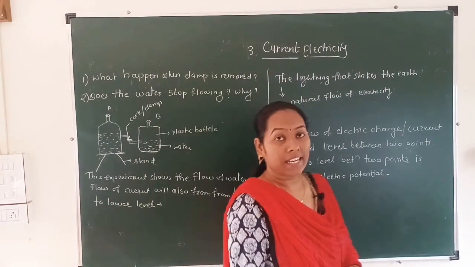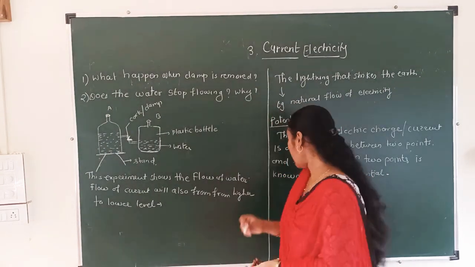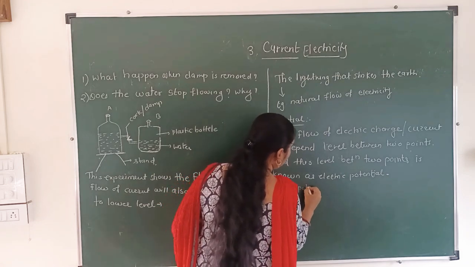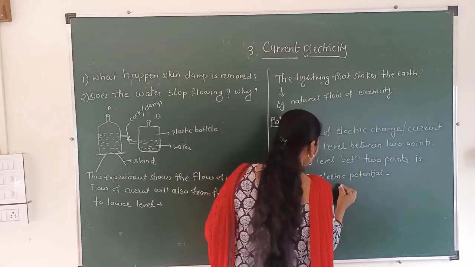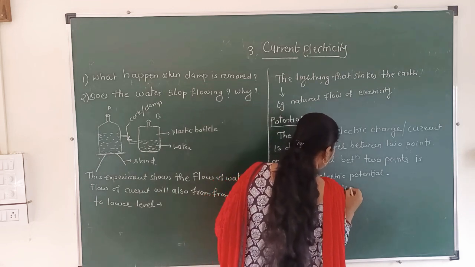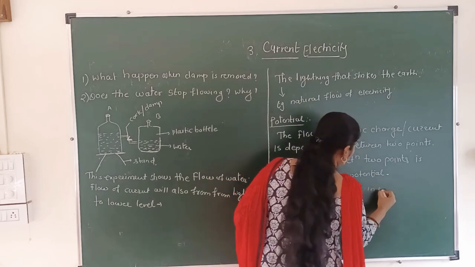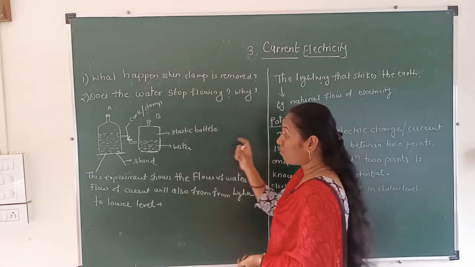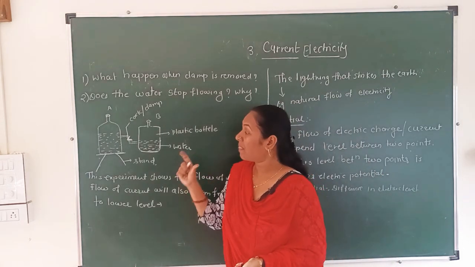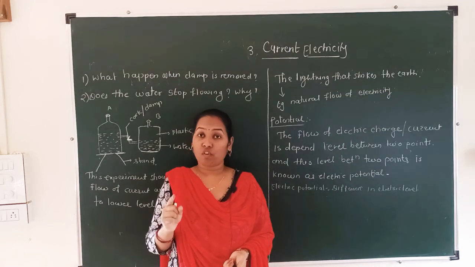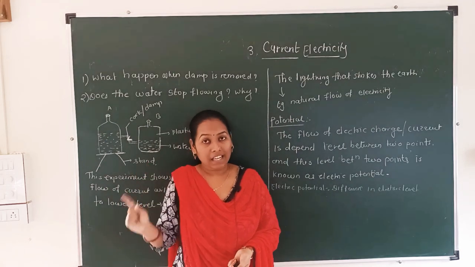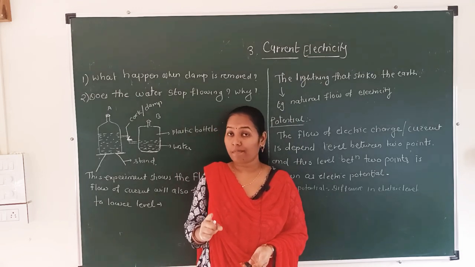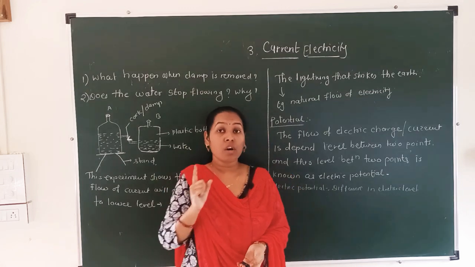So what is electric potential? In short, electric potential is nothing but the difference in electric level. Like water flows due to the difference in water level, and it always flows from higher level to lower level, like water, the current always flows from higher potential to lower potential.